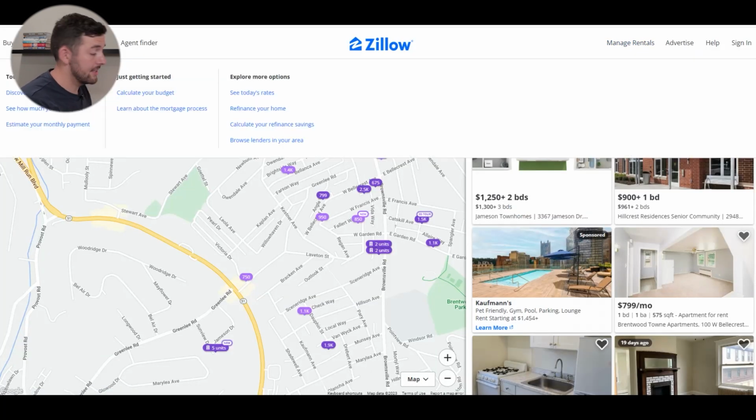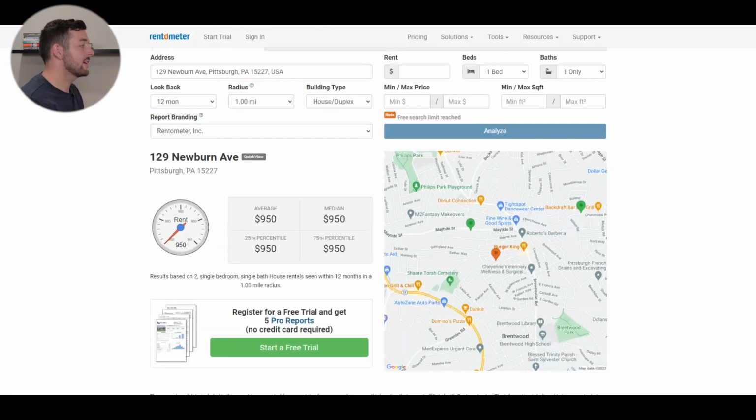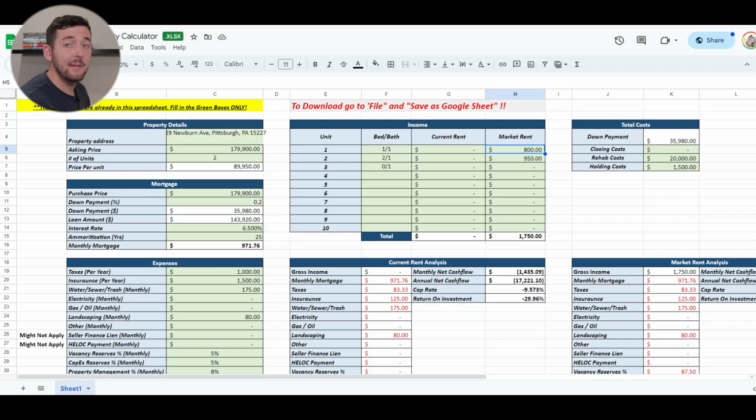So what I would do here, if I'm stuck in this situation, is go back to the Excel sheet real quick, and we already have $800 in for a 1-bedroom, 1-bath, being conservative, then $950 for a 2-bedroom, 1-bath. But like I said, if I can't really find that efficiency price, what I'll do is try to match my numbers again on a website like Rentometer. Rentometer is great to get information from, but it does cost money.